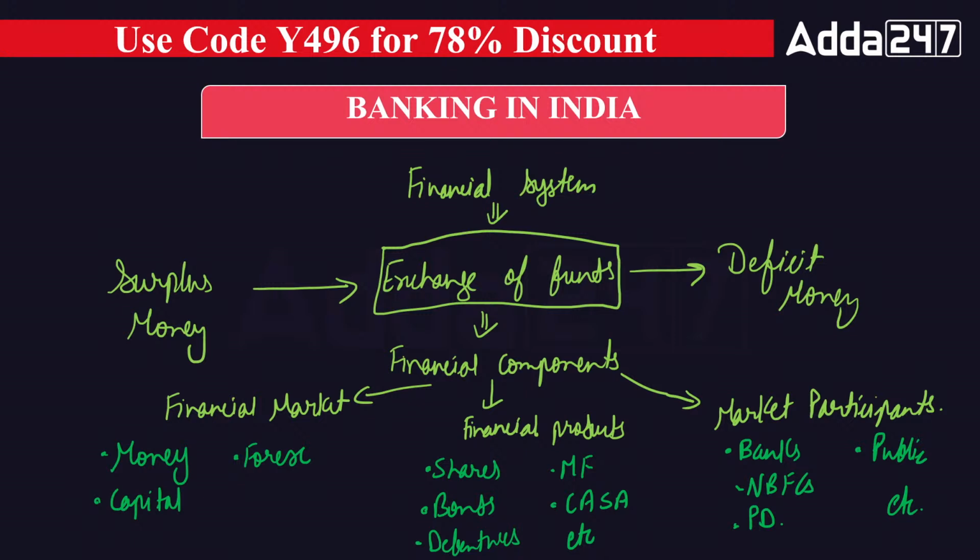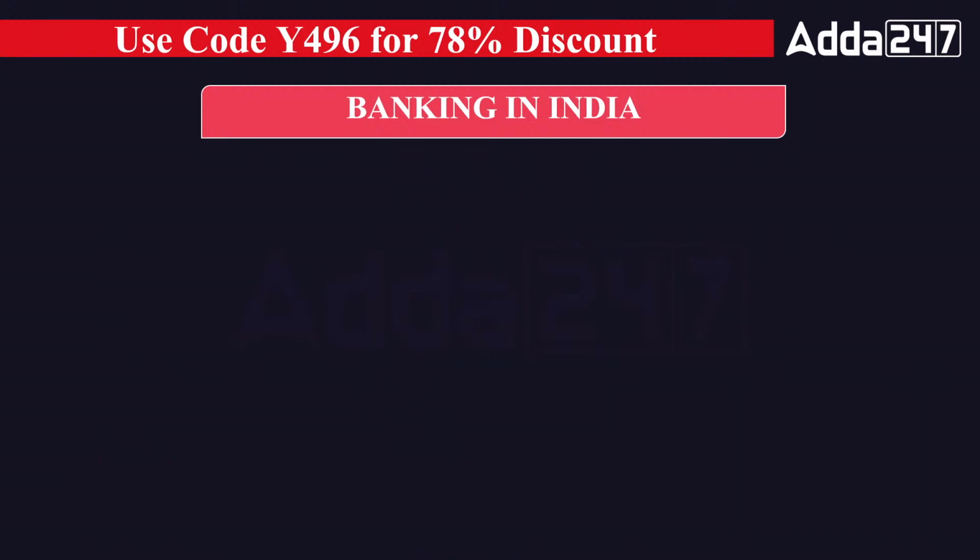Right now, let's move forward and talk about how this particular system is working, like how the bank is helping out and how banking is helping out. If I talk about bank and banking, there is a difference between bank and banking. Both are different from each other. When it comes to the bank, what is a bank? A bank is a financial institution or a lawful organization. You can call it a bank.